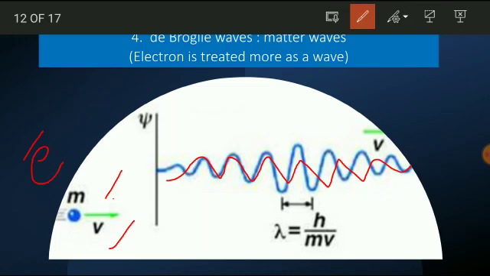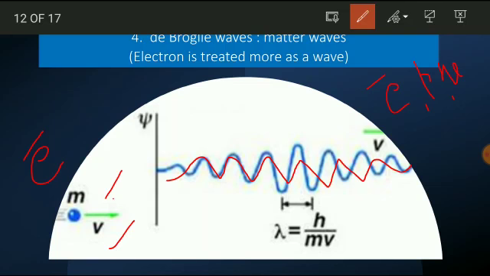Now coming to matter waves. Matter is nothing but atoms and molecules, or electrons, protons or neutrons, any particle on an atomic scale.